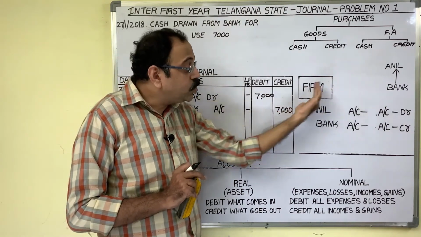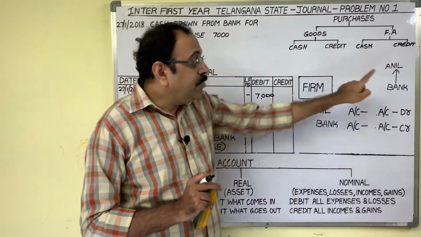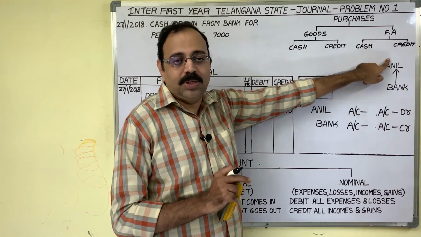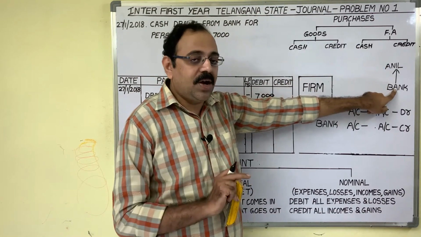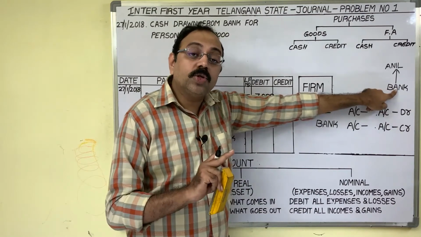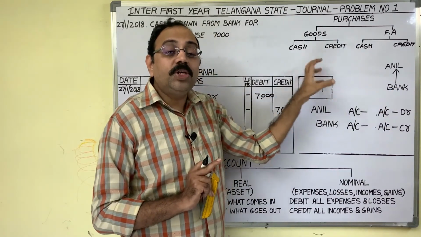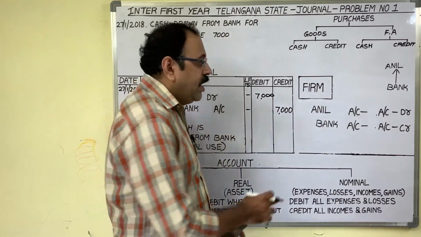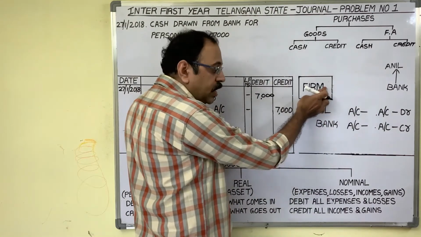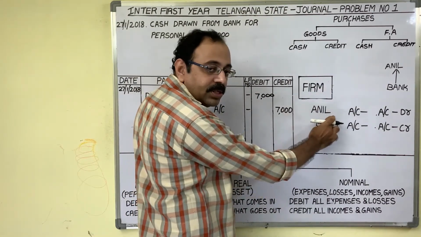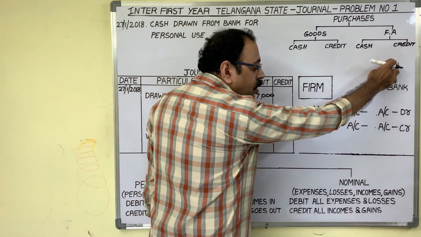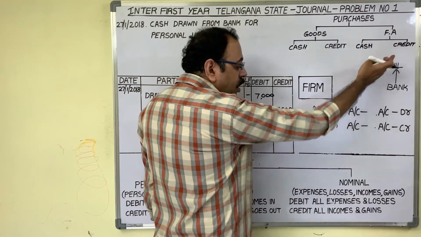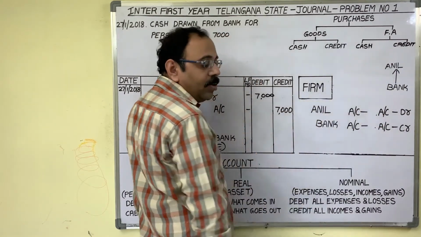Then cash comes to the firm. But from the business account, the owner withdrew some amount for his personal use. As this is our business account, this transaction belongs to the firm. Therefore, we should record the transaction in our books. And what are the two accounts here? Cash is not coming to us. Therefore, don't write cash account. Cash is going to Anil, no? So, Anil account is one account and the bank is giving that money. Therefore, bank account is another account.